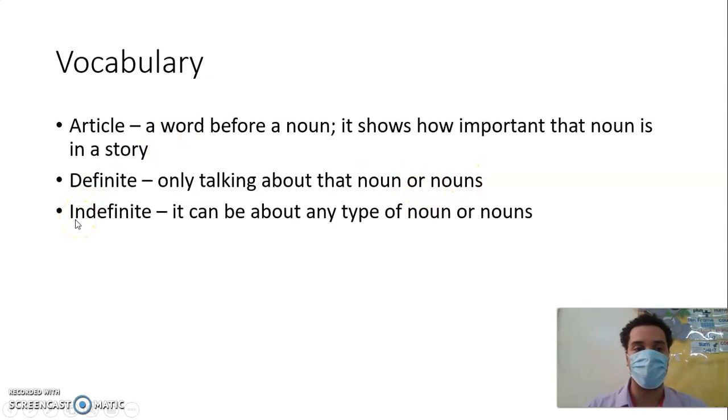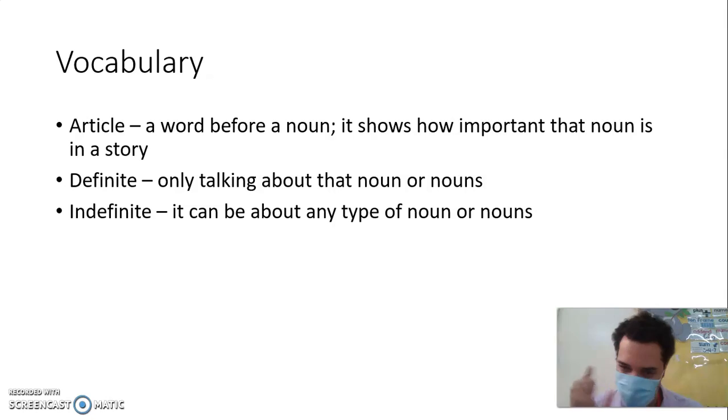Now we have another one. We have to say indefinite. Indefinite. Let me hear you. Indefinite. Okay. Indefinite is it can be about any type of noun or nouns. So indefinite article can be about anything, any noun, okay? But definite article is only talking about that one particular noun or only that many nouns, okay?